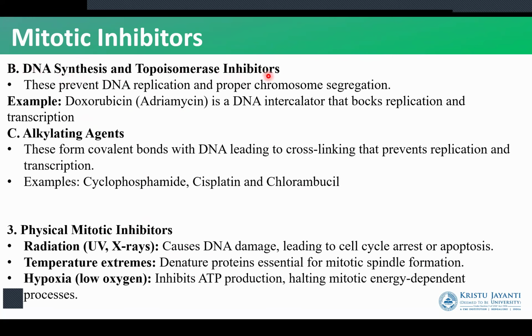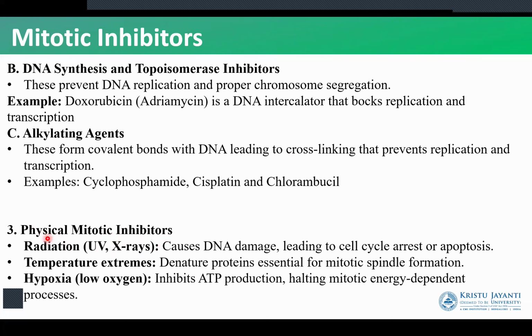Next, we can stop DNA synthesis with topoisomerase inhibitors. We stop the process of DNA replication by using drugs such as doxorubicin. Doxorubicin is a DNA intercalator, so it binds in between the DNA strands and does not allow it to replicate. Next, we have alkylating agents. These form covalent bonds with the DNA, and they prevent replication, and therefore they also prevent transcription. So we can stop mitosis by using drugs that bind to the DNA molecule and prevent it from getting replicated. If replication has not occurred, we do not have the DNA to get separated during cell division. So cell division is halted.